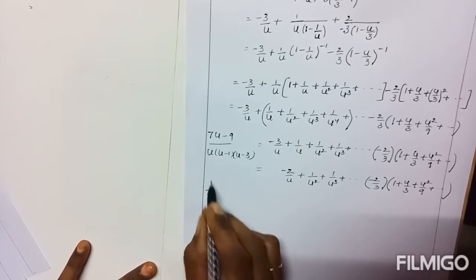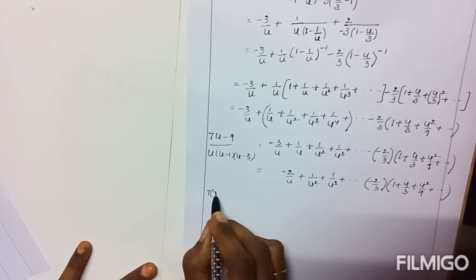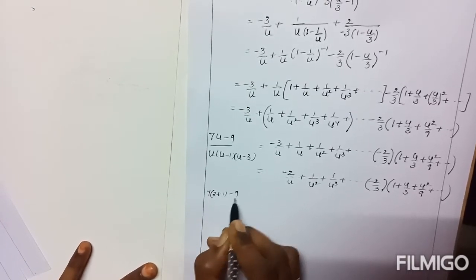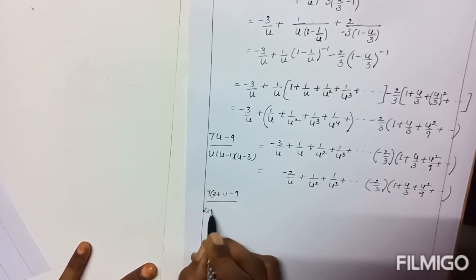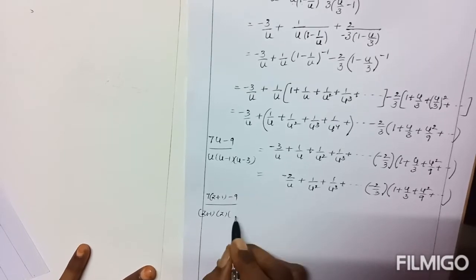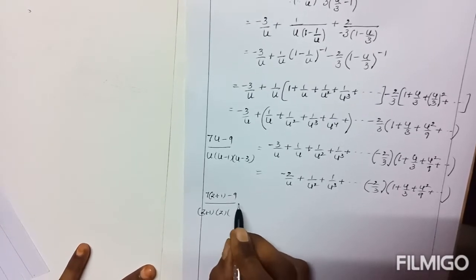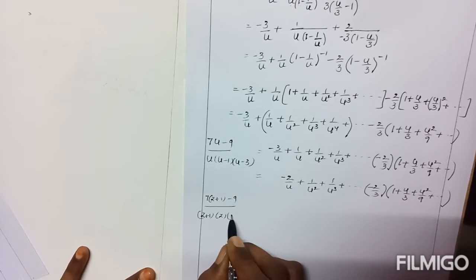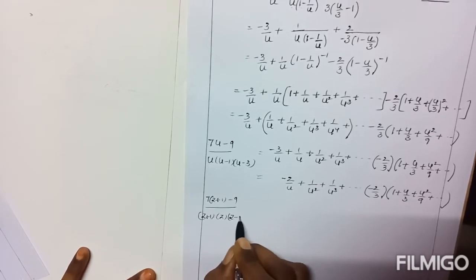Now 7 of z plus 1 minus 9. Here also z plus 1. z plus 1 minus 1 is z. z plus 1 minus 3 is z minus 2.